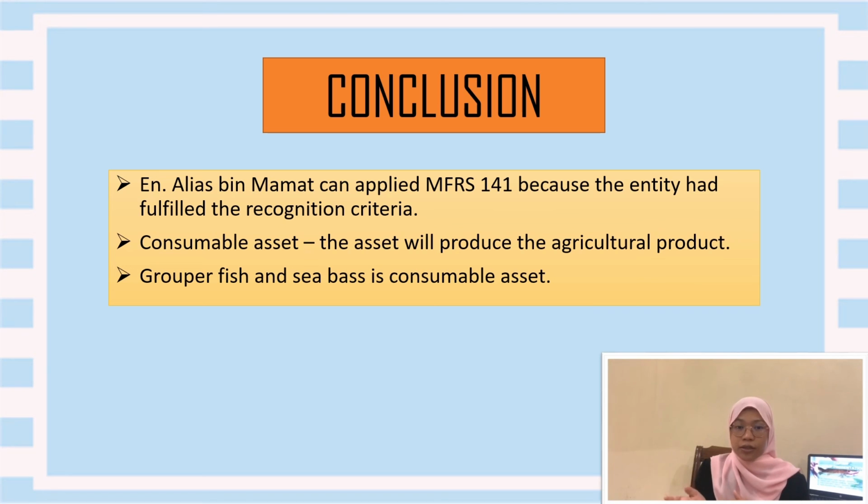Then it is ready to be harvested, and once it is ready to be harvested, it is called the agriculture produce. And then when the product is ready to be sold at the market, that's when the grouper is considered the product resulting from harvesting. Hence, it is clear that MFRS 141 is applicable to the agriculture activity in this business.